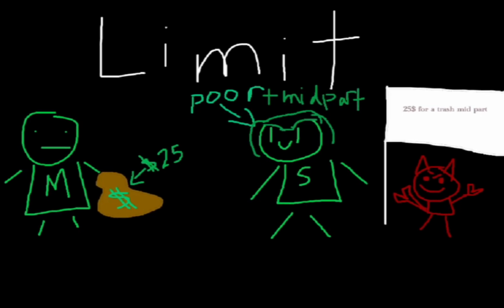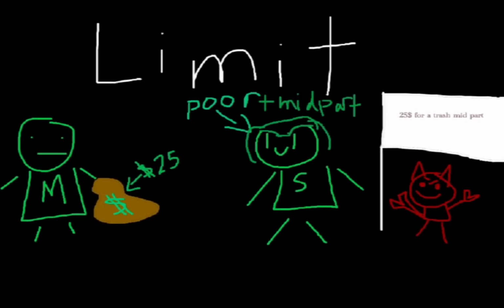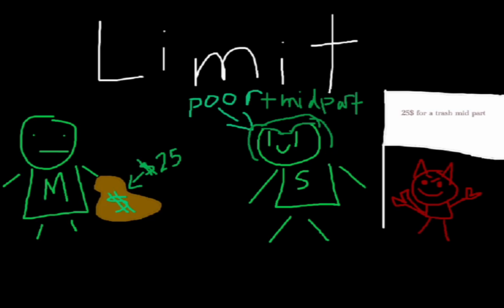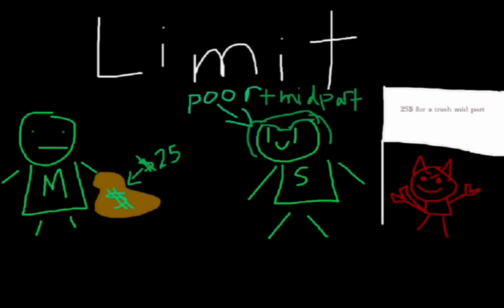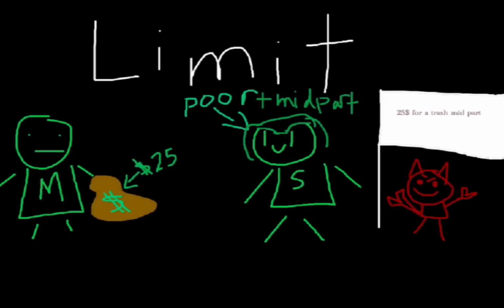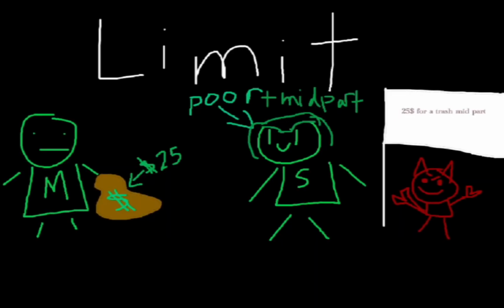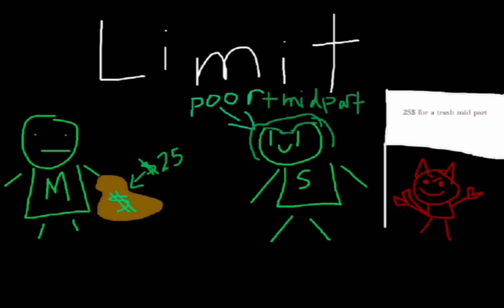Well, the fact of the matter is that Simon will be asking Matt for more money, but he'll be smart about it. What Simon will do is ask for less money from Matt, so he doesn't make Matt crash out.